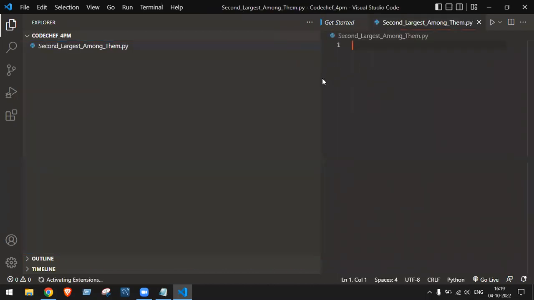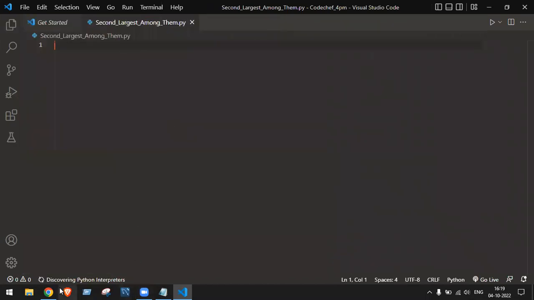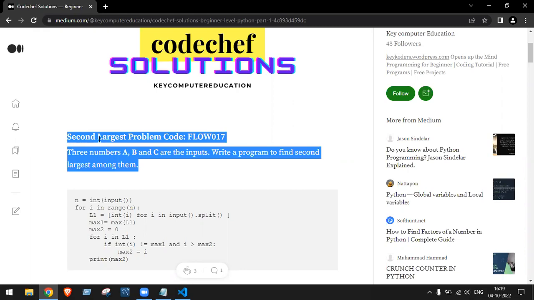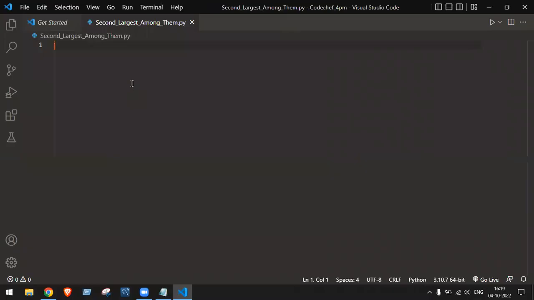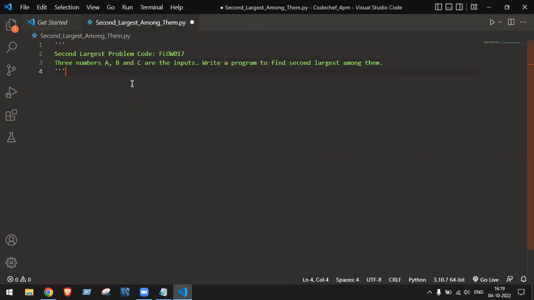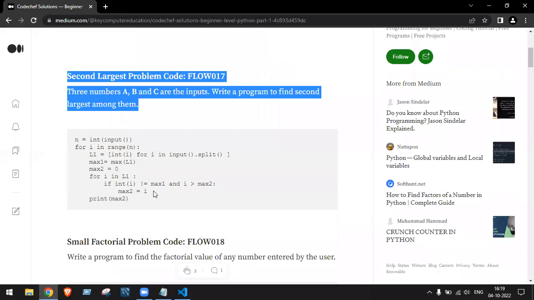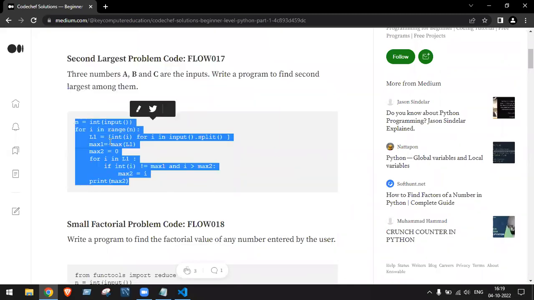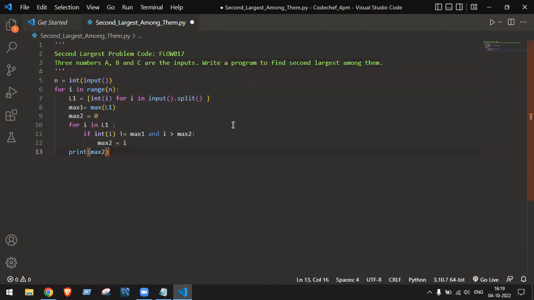Now you have copied this from the side. These three lines again I'm copying for understanding purpose. Use three single quotes or three double quotes. Paste it over here. I have pasted it. So this is my question: second largest problem code. Three numbers. Let me paste the solution also. For now, just do the work. Just copy and paste it, then later you can understand it. Paste it now. Save the code. Open the terminal window. How to open the terminal window shortcut? Control plus backtick.